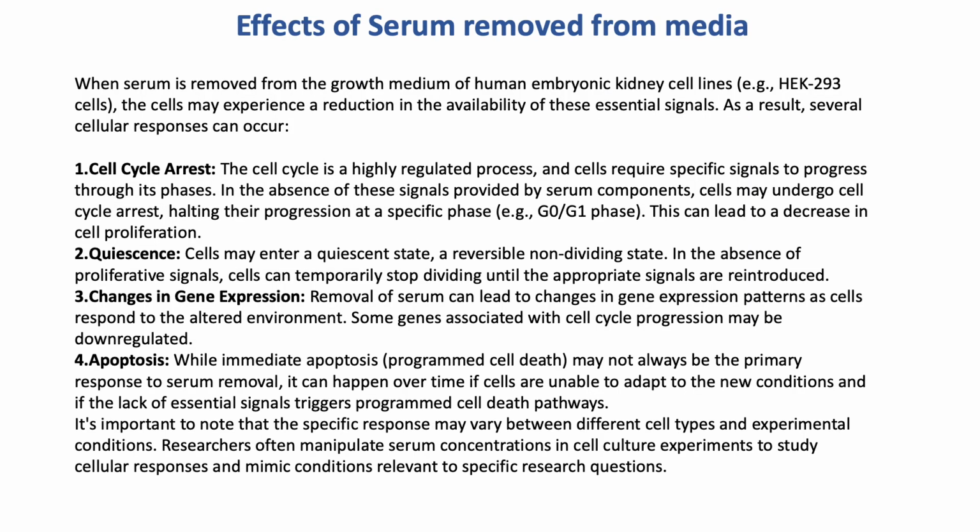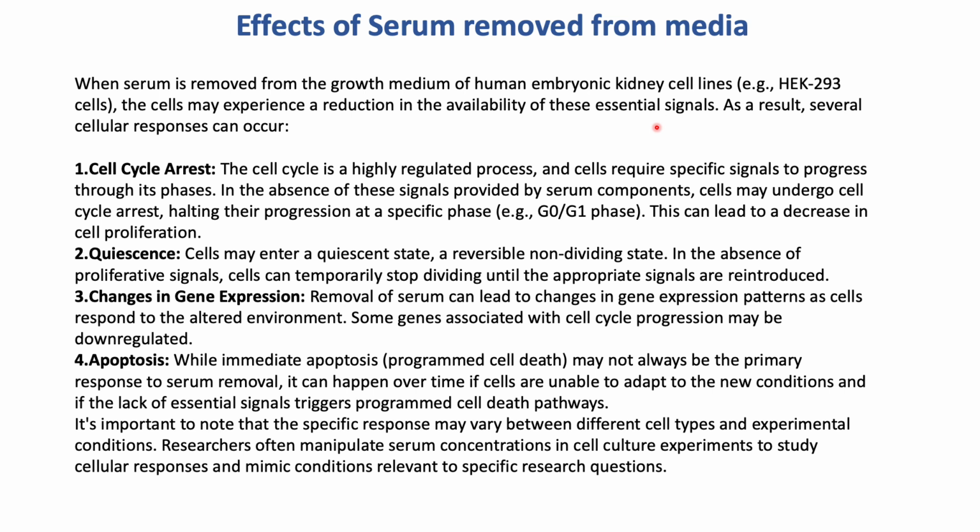Now, what are the effects of serum being removed from the media on the cultured cells? When serum is removed from the growth medium of human embryonic kidney cell lines, the cells may experience a reduction in the availability of the essential nutrients. As a result, several cellular responses can occur. The major one is cell cycle arrest.